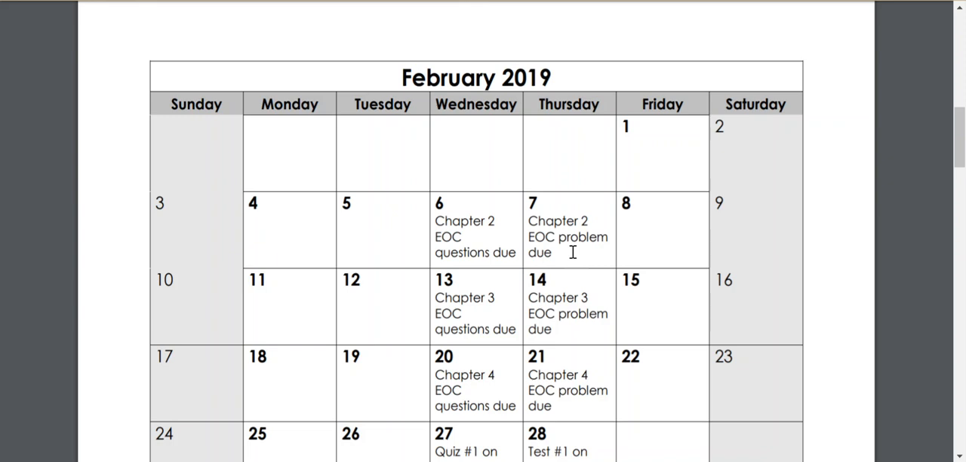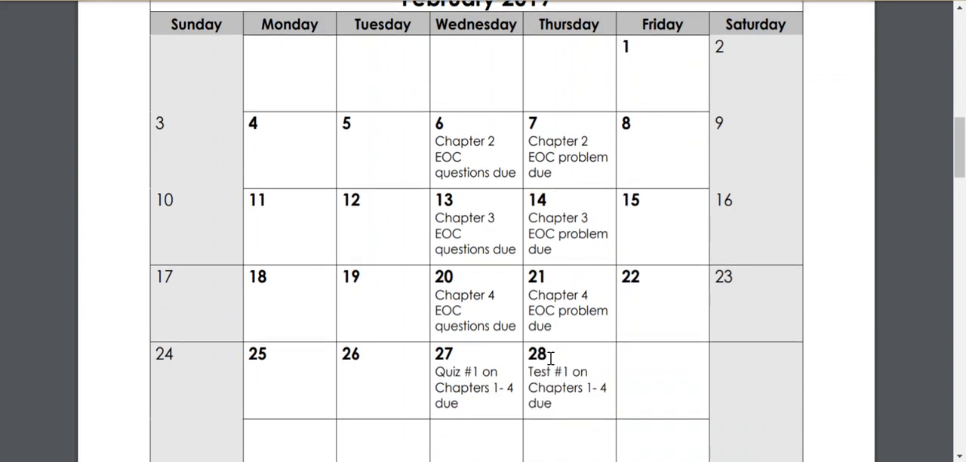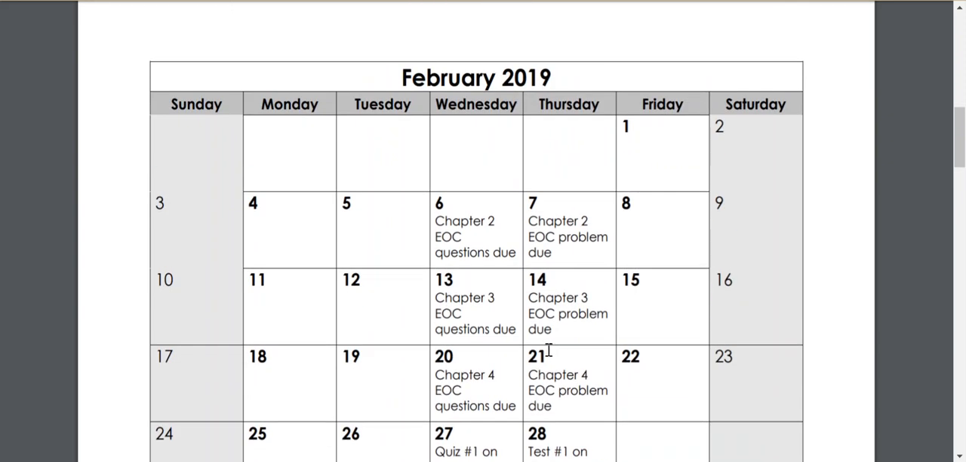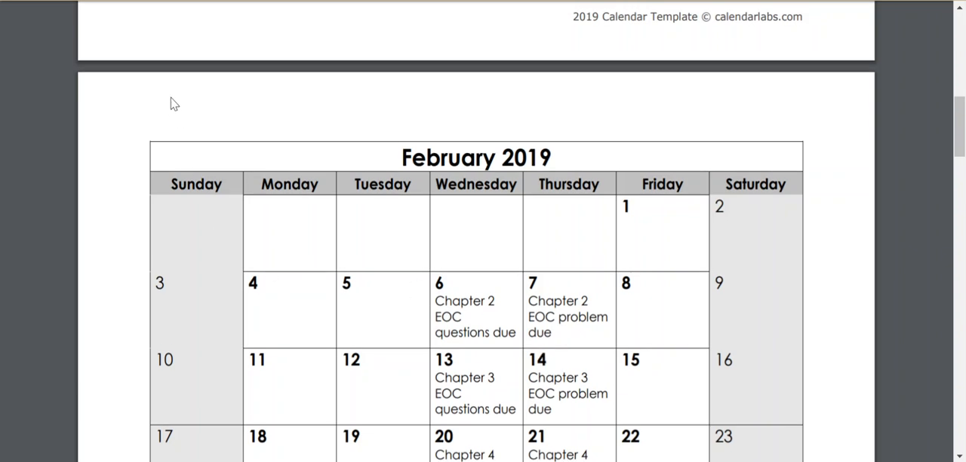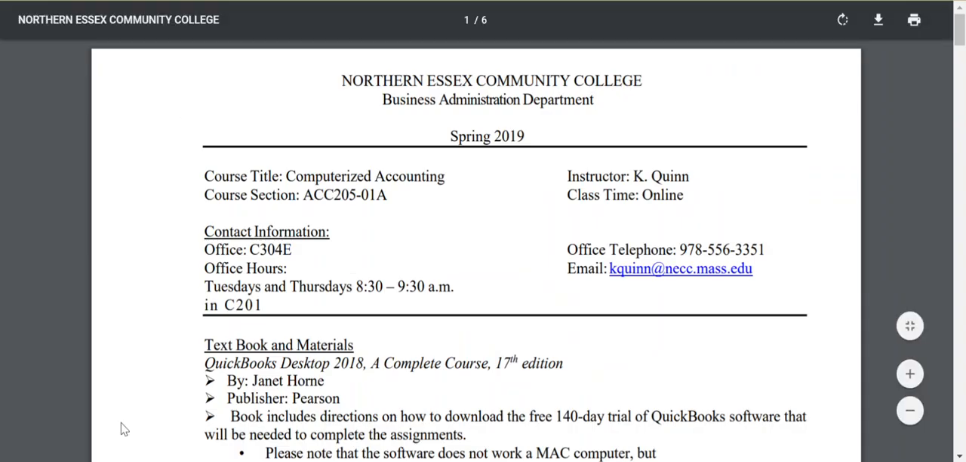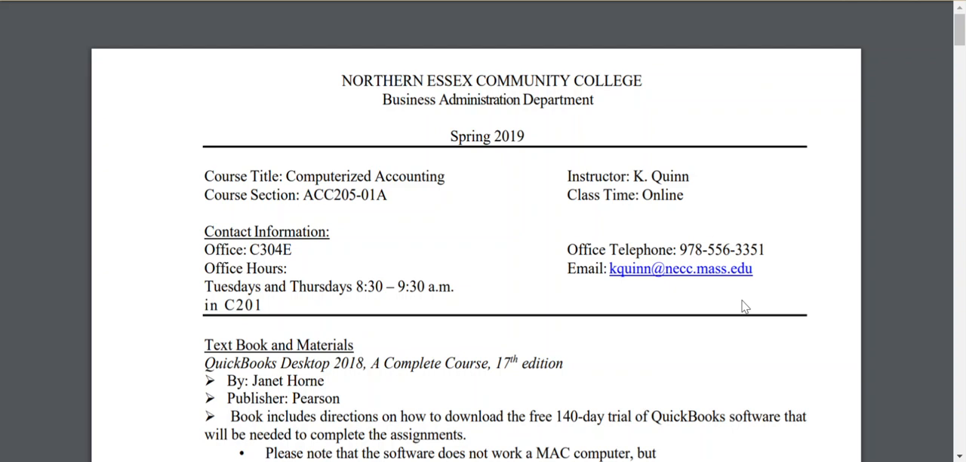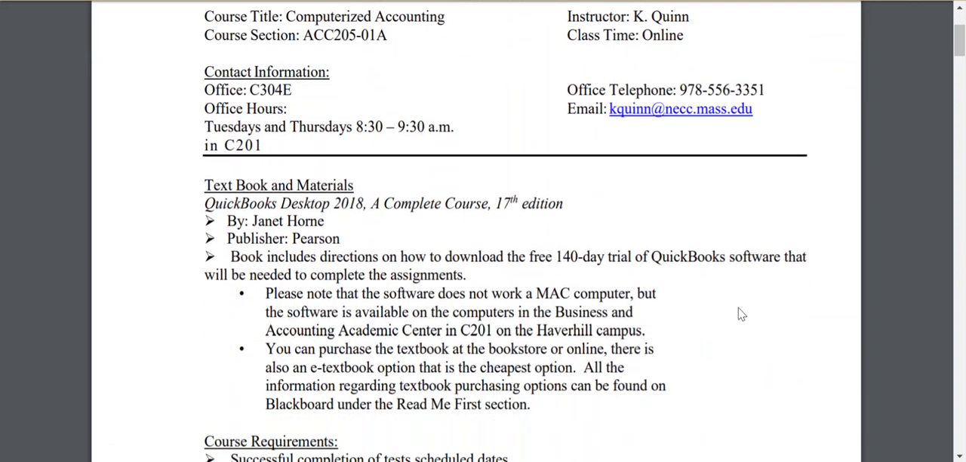The end of chapter problems is what you're going to be doing in QuickBooks, and you're going to be uploading your QuickBooks file to me to review. So again, print this out, hang it up somewhere, check things off as you go along because it's going to be very important. In the syllabus, at the top is all of my contact information. Email is definitely the fastest and easiest way to get in touch with me, as I'm more frequently on email than sitting in my office. So if you need something, please send me an email and I'll get back to you as soon as possible.